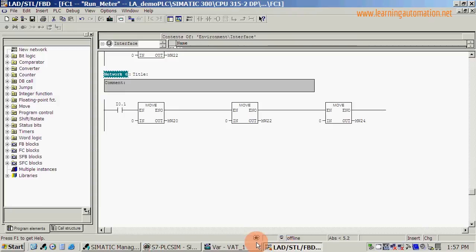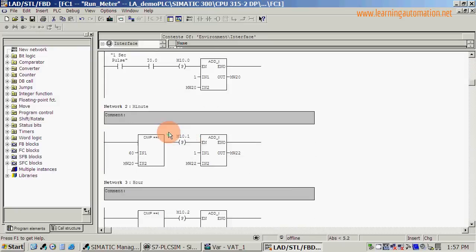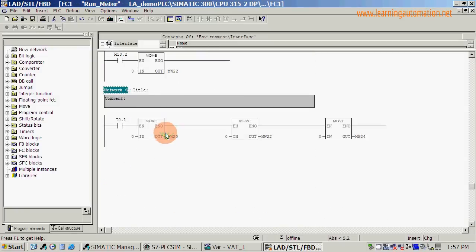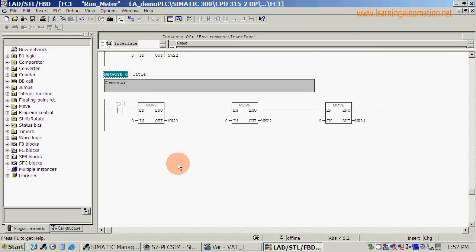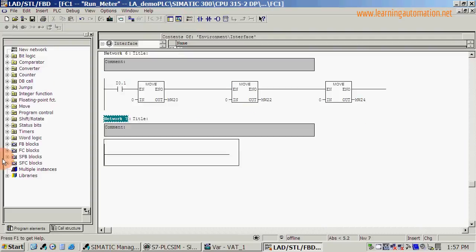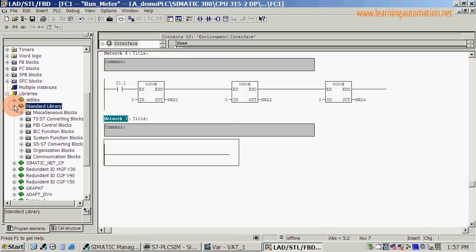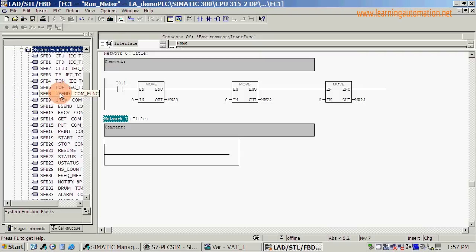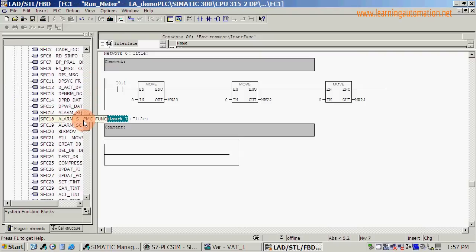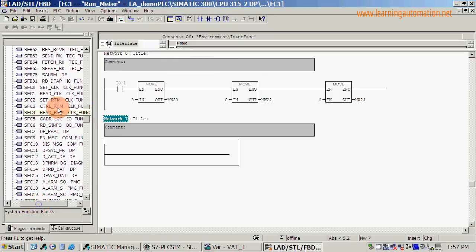So I'm just going to open up my project, which contains the previous runtime meter that I used. And if you haven't seen the video on how I did this, there is a link in the description below. So we're just going to insert a new network, and we are going to go to our libraries, standard library, and system function blocks, and we are going to scroll down until we find SFC2. SFC2 is our set runtime clock function.